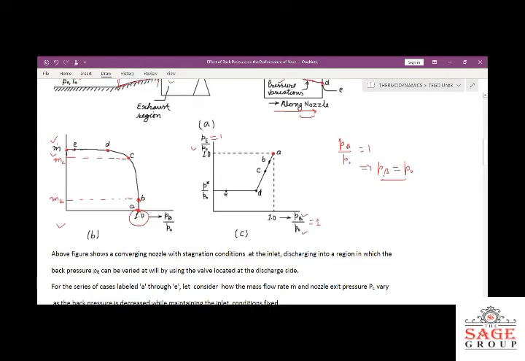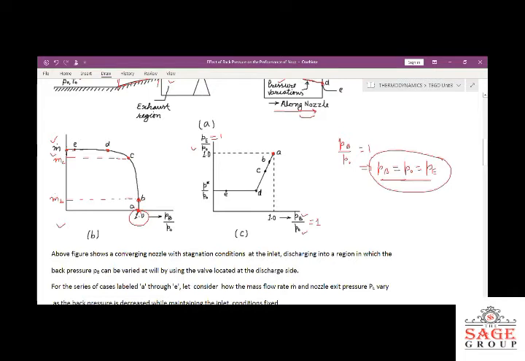So here we can say PB equal to P naught as well as equal to PE. All the pressures are the same. So when all the pressures are the same at point A, there is no fluid flow. Okay, no fluid flow will occur.